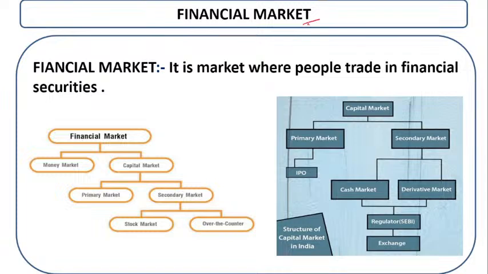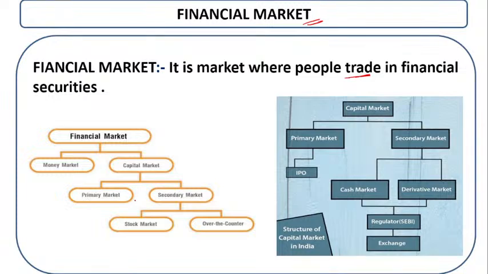That is the financial market. So what is a financial market? A financial market is a market where people trade in financial securities. And what is a financial security? You are very familiar with it, that is a share. The share market is very popular today. Ultimately it is a derivative. Now, what is a financial market?